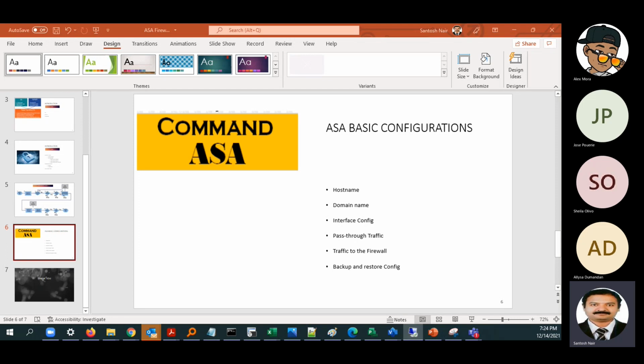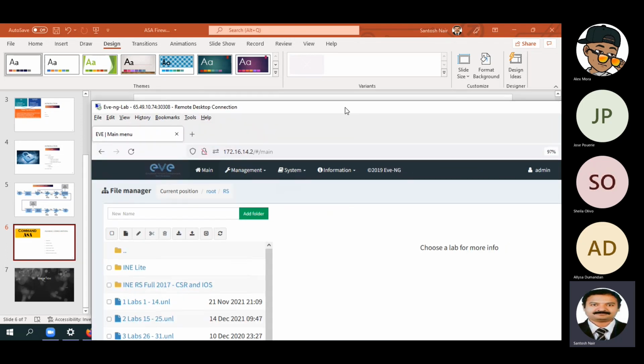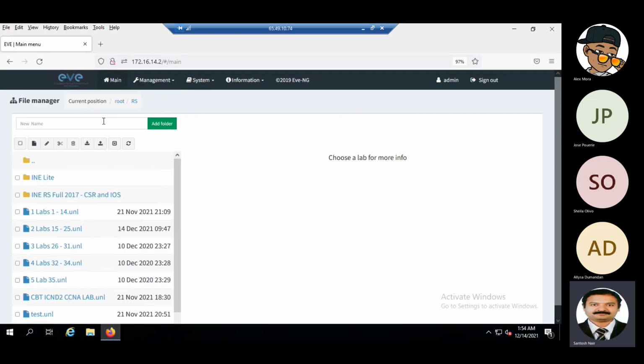So we'll do the basic configuration. I wanted to do it from scratch. This is the lab that I have already asked you to implement multiple times, either in EVE-NG or PNET. Anything that you want to implement, you can implement.